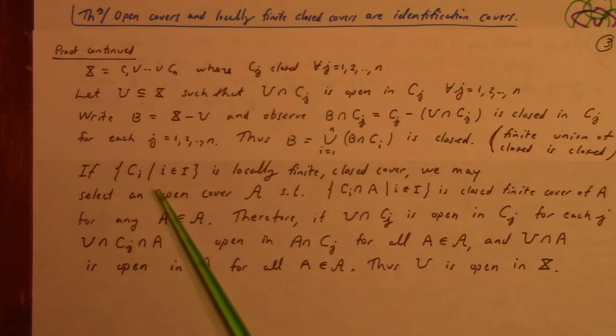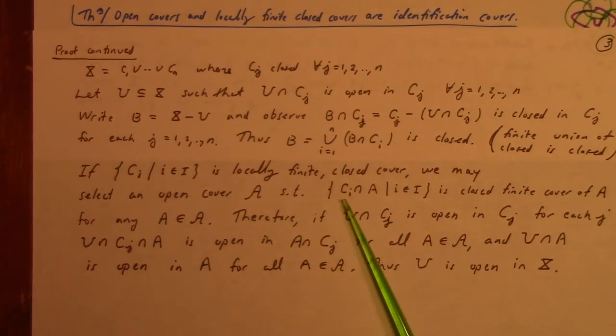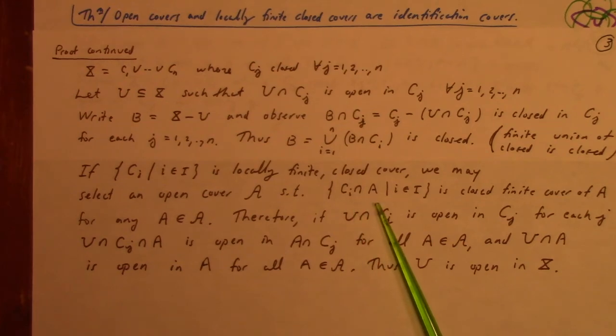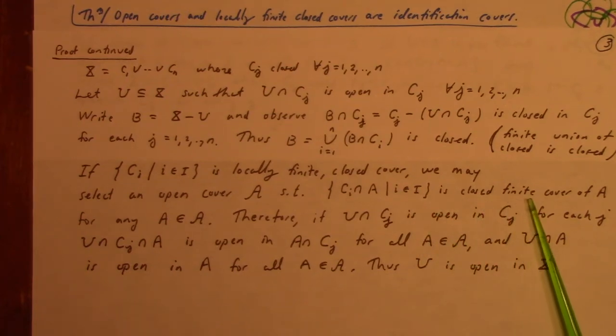Let's see. So if we have a locally finite closed cover, we may select an open cover A such that for each A in the cover, only finitely many of the Ci intersect A, forming a closed finite cover of A. Hmm.